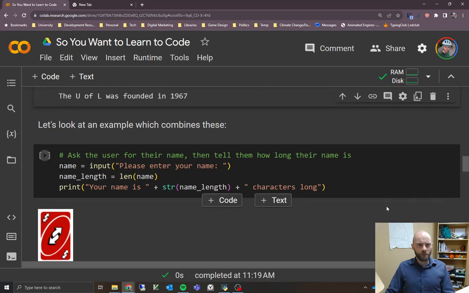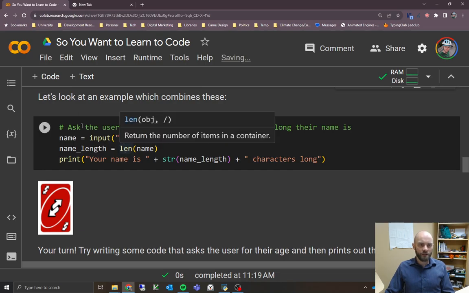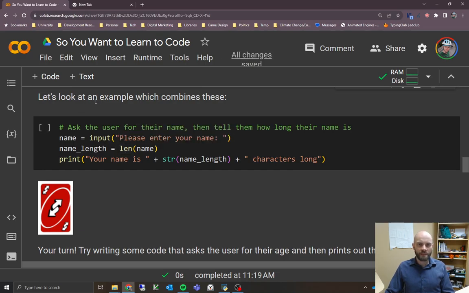Now we'll look at another example. So again, we're using a comment at the top of our program here because it's a few lines long. It might be helpful to explain what it does. And all it's doing is asking the user for their name and then telling them how long their name is. So again, input function, please enter your name, storing that in the variable name.